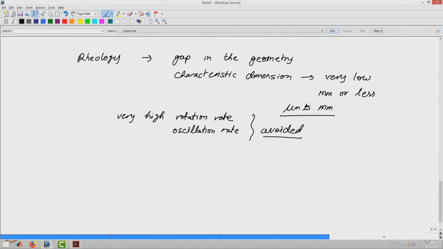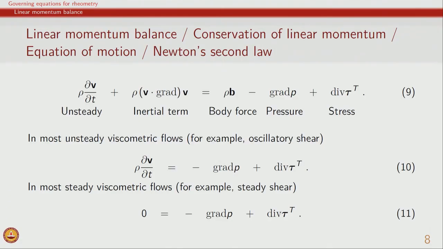Using this we can ensure that Reynolds number is low, and therefore, the inertial term is not as significant. Based on this, the Gavani equation used for oscillatory shear will have a velocity which might be a function of time, and for steady viscometric flows the velocity will not be a function of time, and therefore, we have only the gradient of pressure and divergence of stress balancing each other.